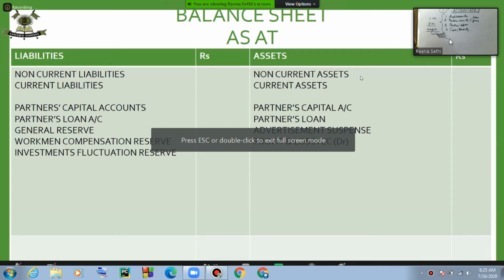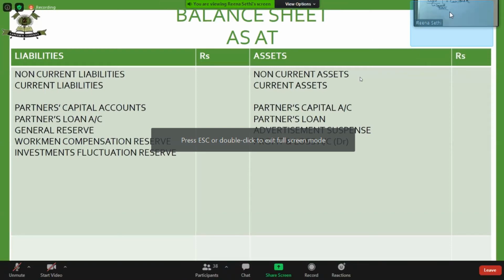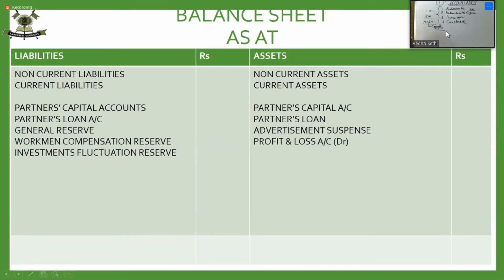All fixed assets, current assets, all your debtors, bills receivable. Then partner's capital account can also have a debit balance. This will also be appearing here. Partner's loan, if the firm has given, then accumulated losses.